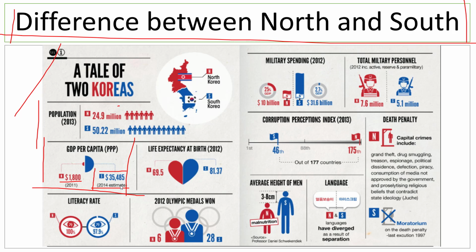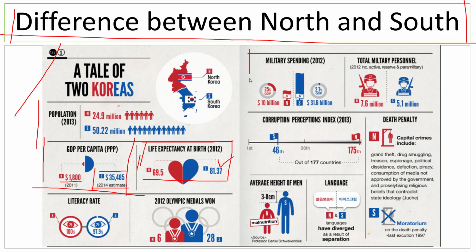Yes, it is way more than China and Russia. The life expectancy at birth is also much better in South Korea because, as I told you earlier, since the GDP per capita is much higher, the quality of living is higher. People can actually spend more money on their health. So, of course, the life expectancy is quite high in South Korea.